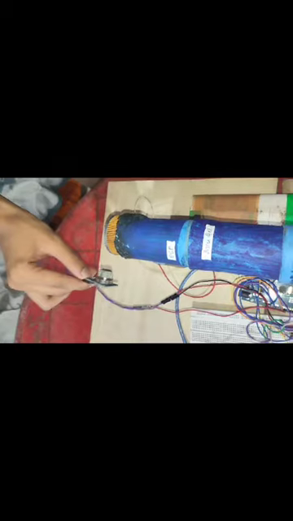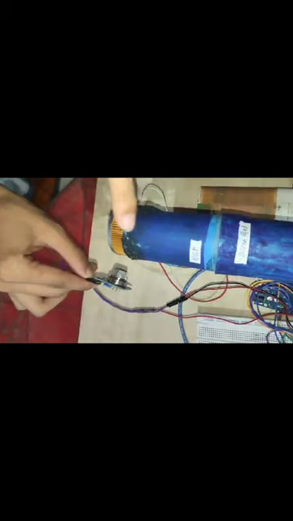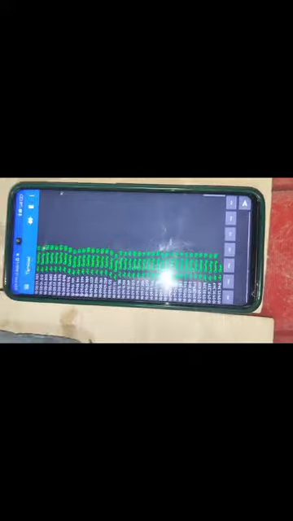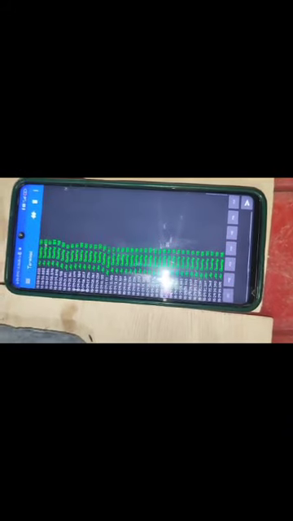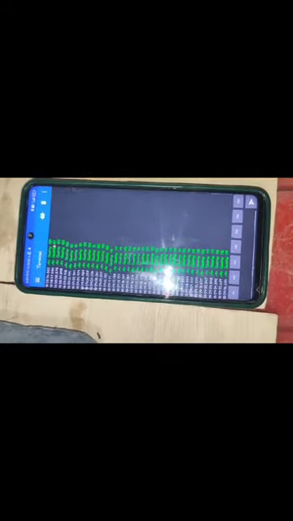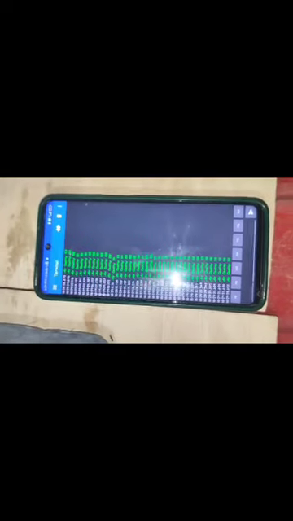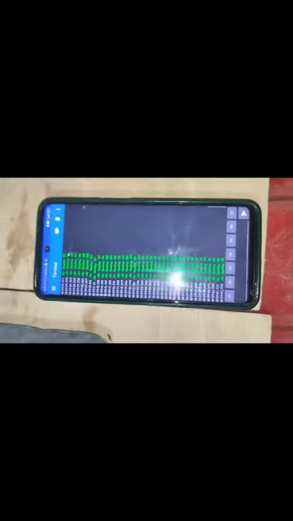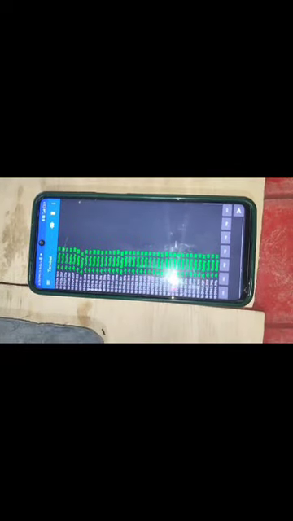You can see that it is taking all the pollution in, and this is the end of the filtration unit. Now you can see that I have placed the MQ135 sensor here, and the readings are decreasing. It means it is taking all the pollutants inside the chemical powders, and after that it is releasing clean air in the environment. So it promotes air circulation too. You can see the air quality level has decreased to the normal level. It means it is a working model.